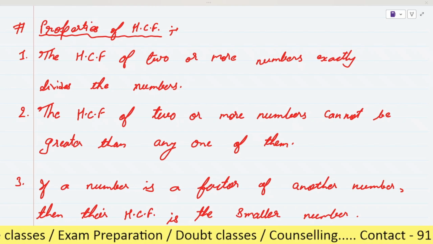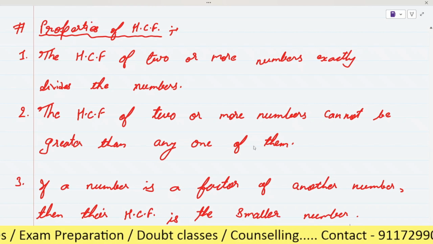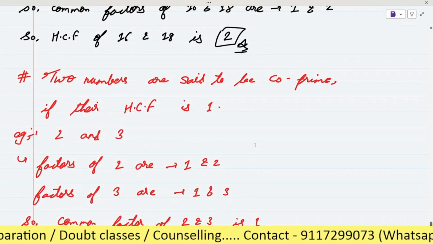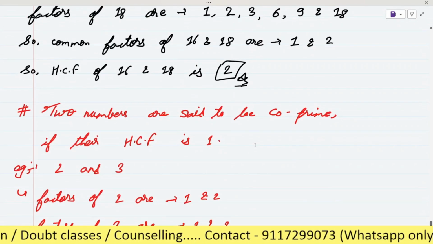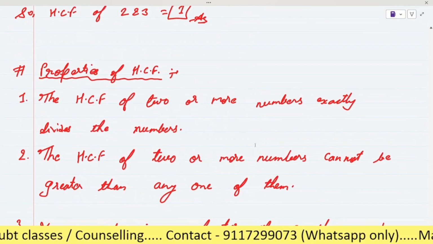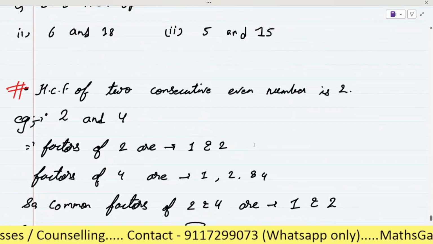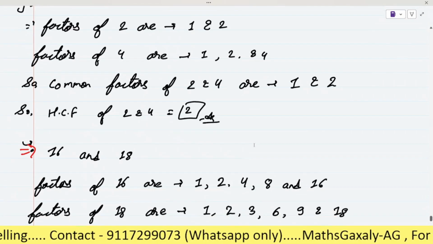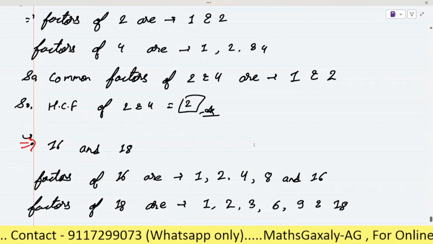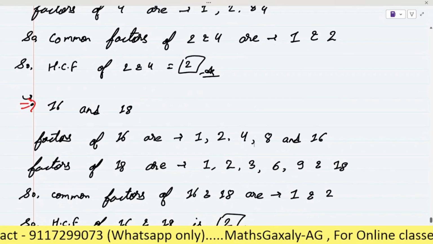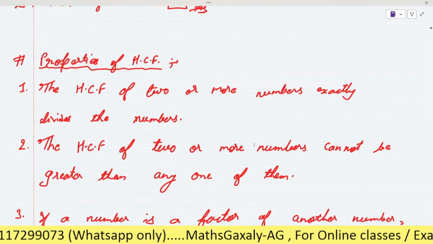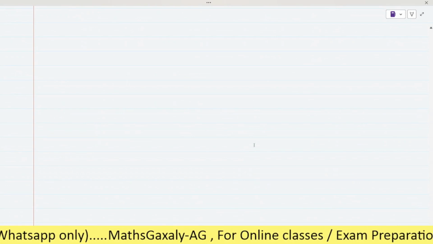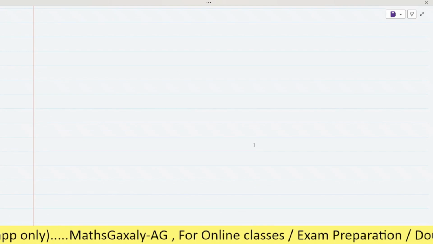So is there any doubt? No, sir, no doubt. Okay. Now you can find the highest common factor of any numbers, right? You have to do it in the same way as we have done above. Find the factors of 2, the factors of 4, then find the common factors and write the highest common factor. Similarly, you have to solve all the questions of exercise A from 1 to 12. See in your book, page number 121. I think you can solve all these questions from 1 to 12, right?